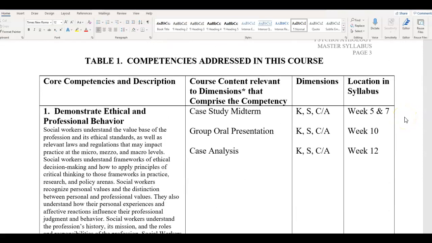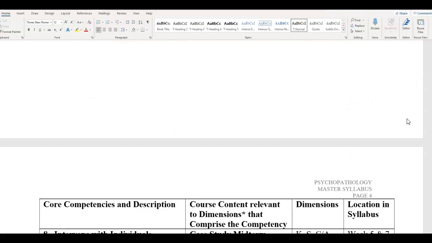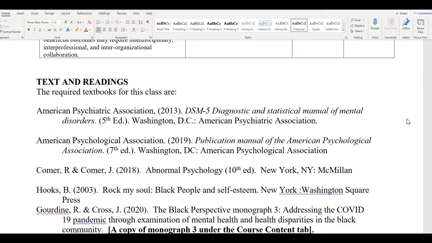And this table shows you in which week what assignments students are given the opportunity to demonstrate these competencies. Here are the required textbooks for this course.